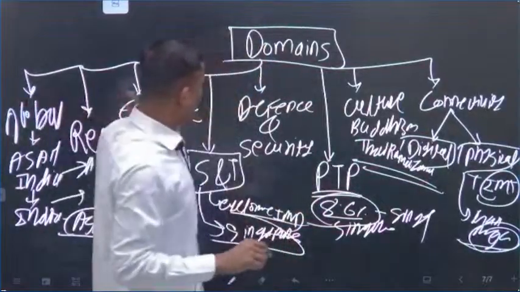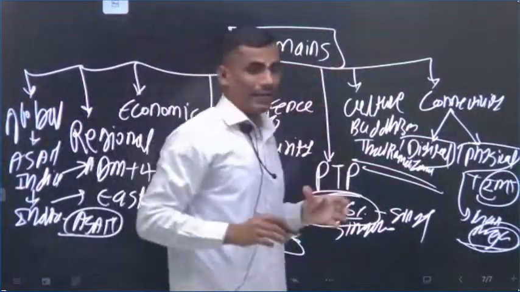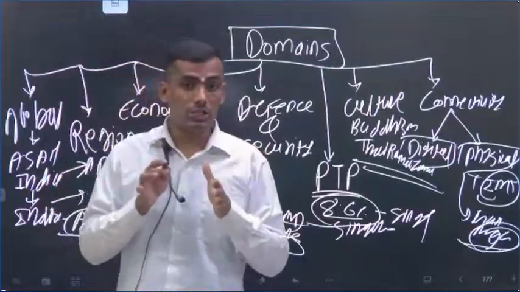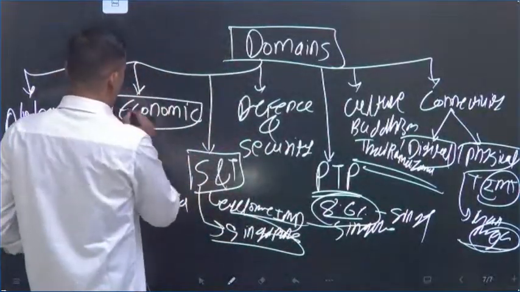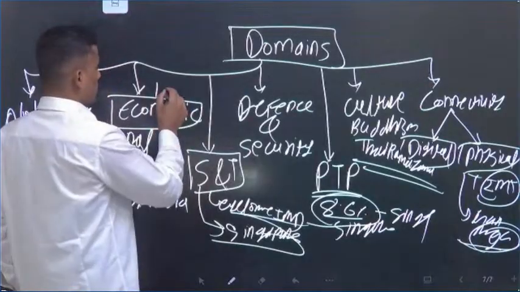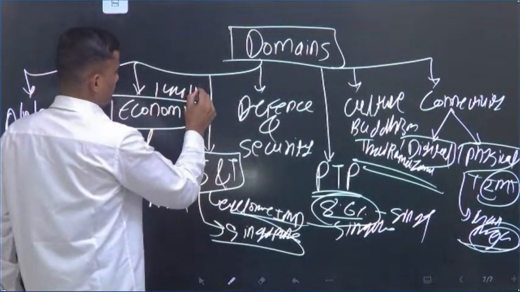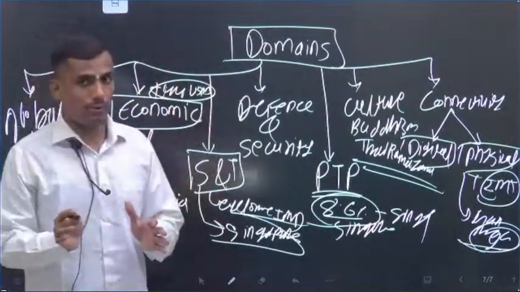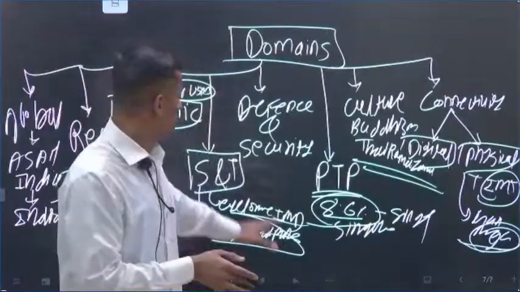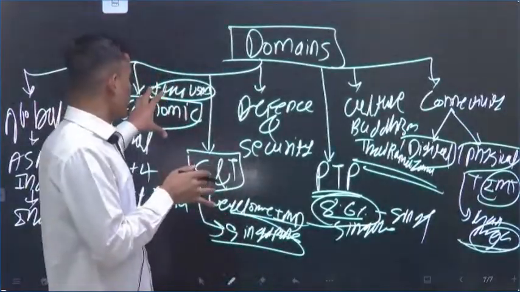So these are the areas and domains where India and ASEAN are engaged together. And in the economic domain, around 1.44 billion US dollars is the annual trade value as a block. I'm not talking of a particular country, but as a block, this is the annual trade volume.